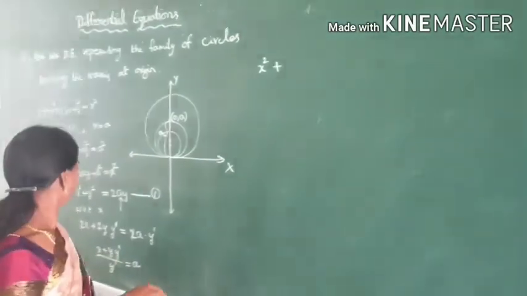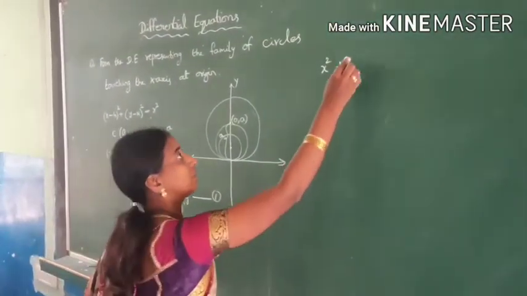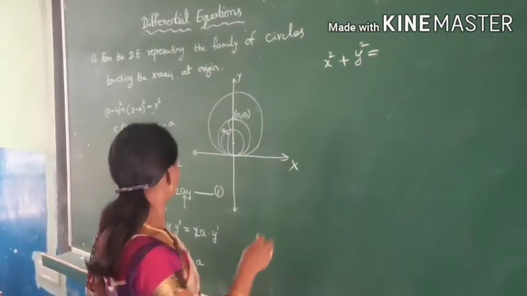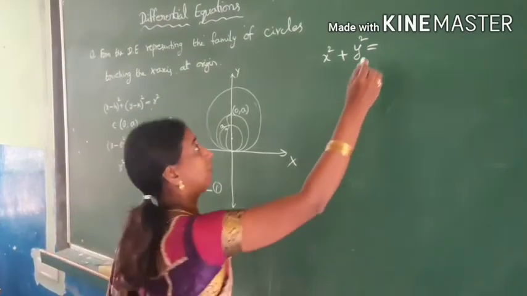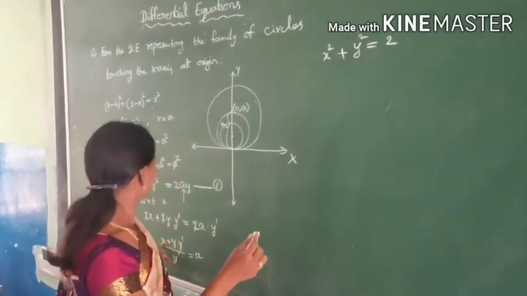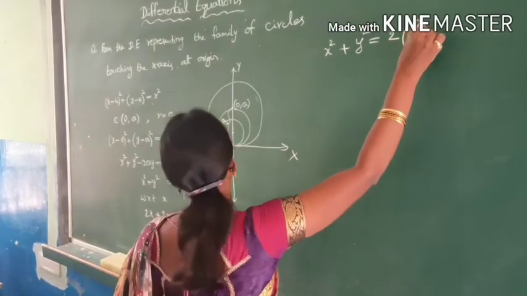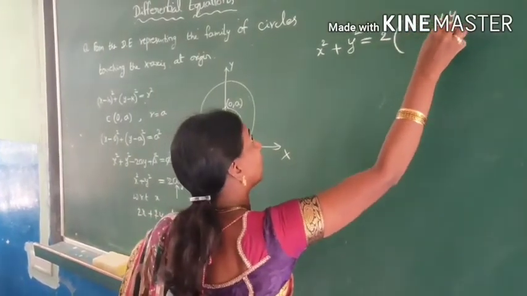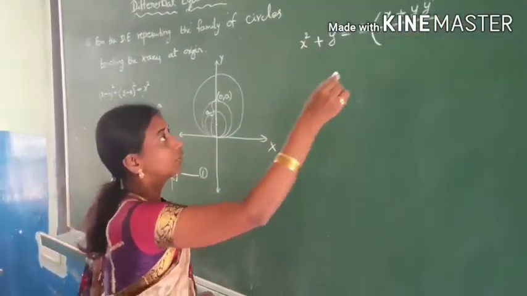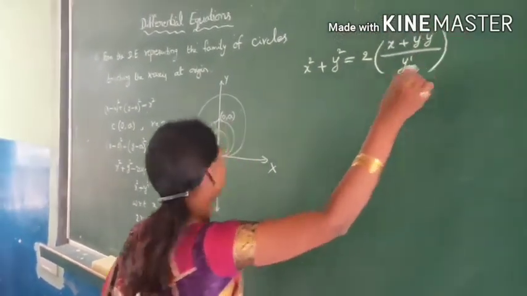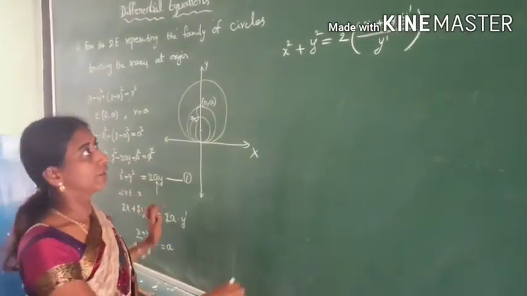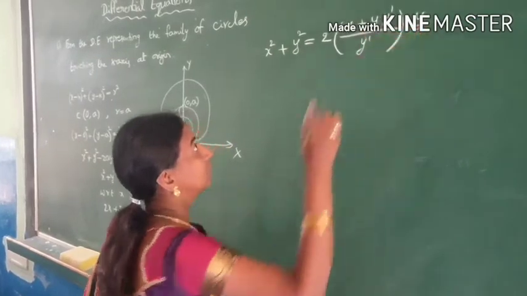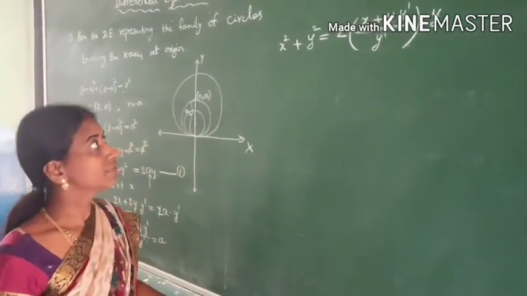x square plus y square is equal to 2ay. Our a is (x plus y y dash) by y dash, into 2ay. Now simplify this further.